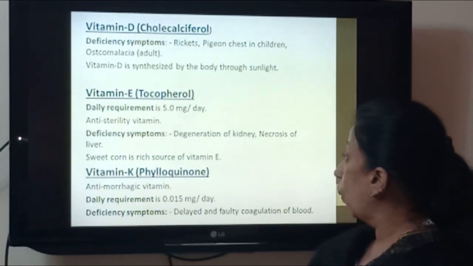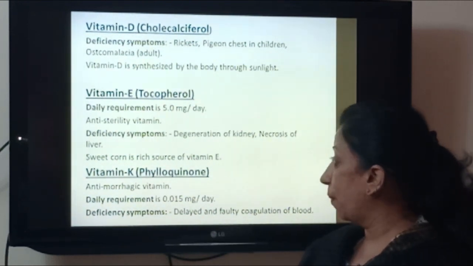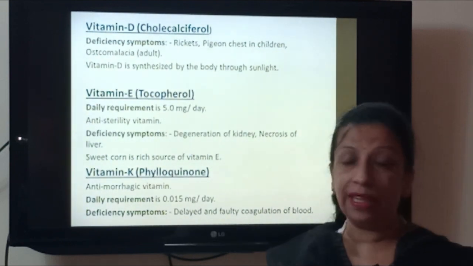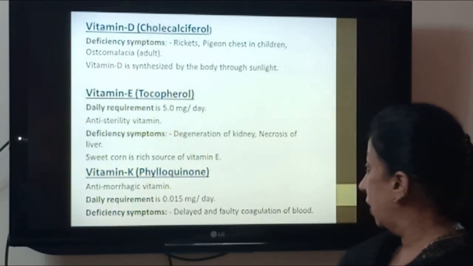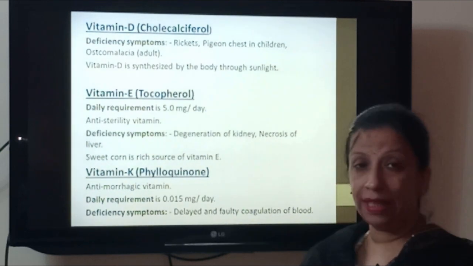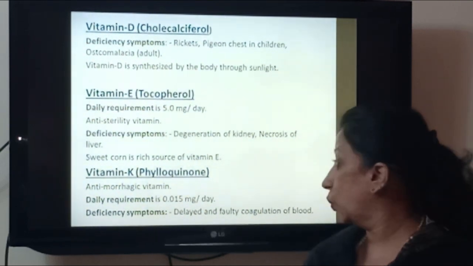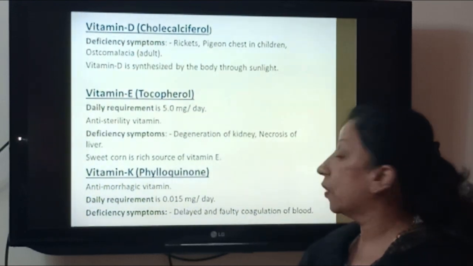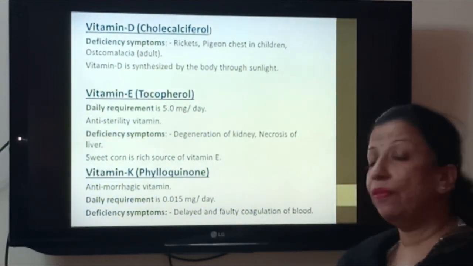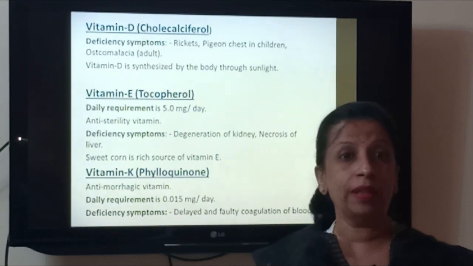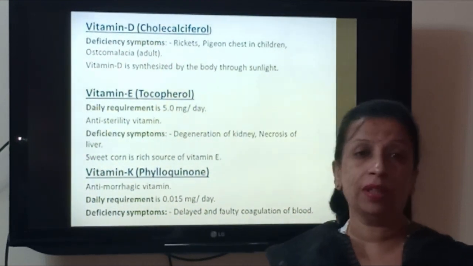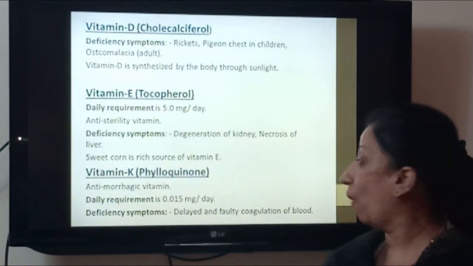Vitamin E, tocopherol, daily requirement 5 milligrams per day. It is an anti-sterility vitamin. Deficiency symptoms cause degeneration of kidneys and necrosis of liver. Necrosis means the death of tissues of the liver. Sweet corn is a rich source of vitamin E. Vitamin E is also a very important vitamin for your skin. So if you want your skin to be flawless, you should take more of vitamin E.